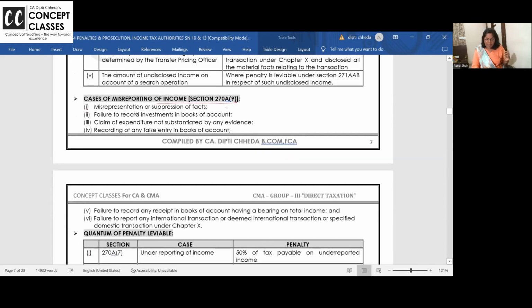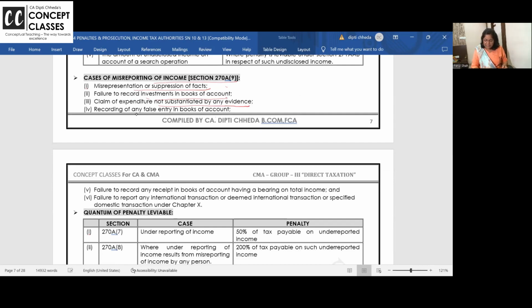What are the cases? Misrepresentation of the facts. You're showing wrong facts. Failure to record the investment in books, properties, shares. Claim of expenditure which is not correct. Ghost expenditure, ghost salary and all. Recording of false entry in books. Just now I explained you. Failure to record any receipt in the books having a bearing on total income.